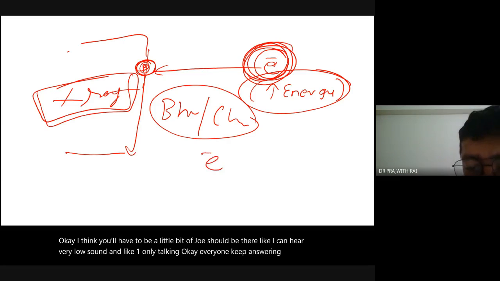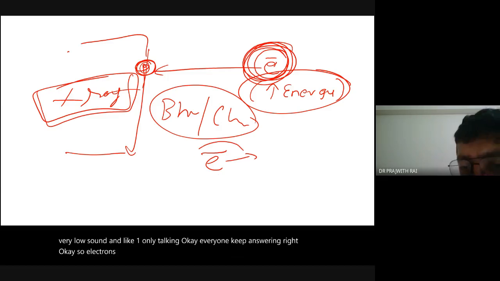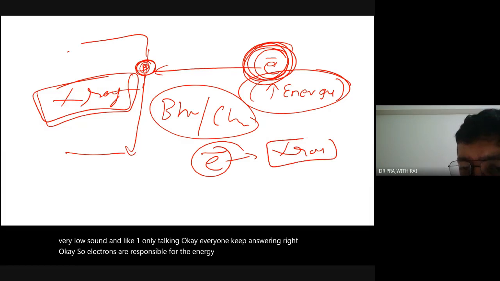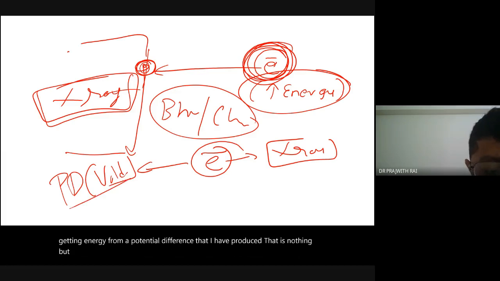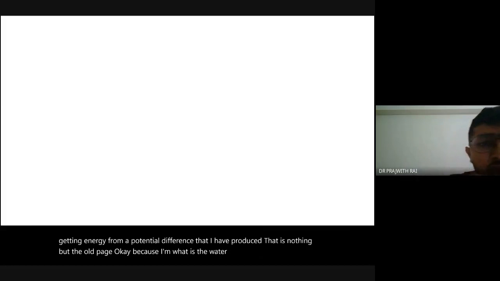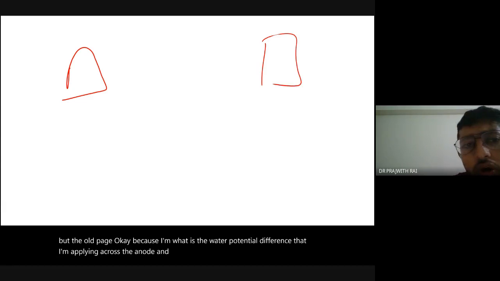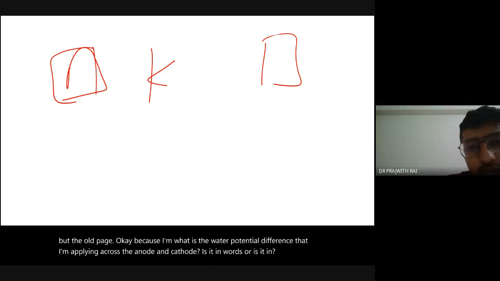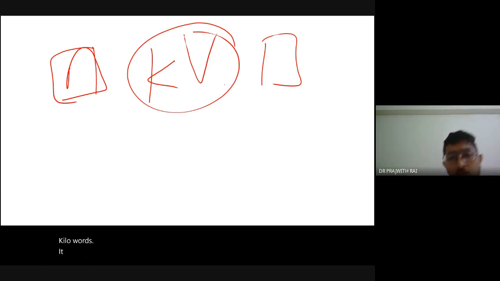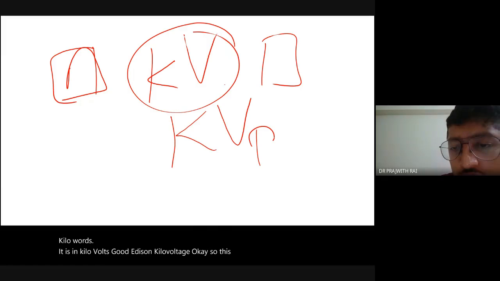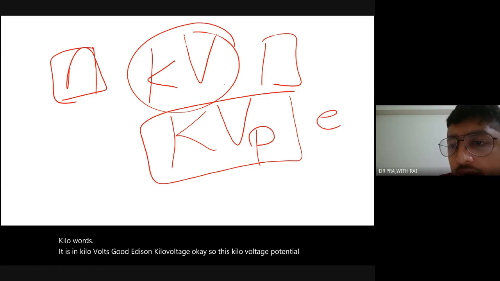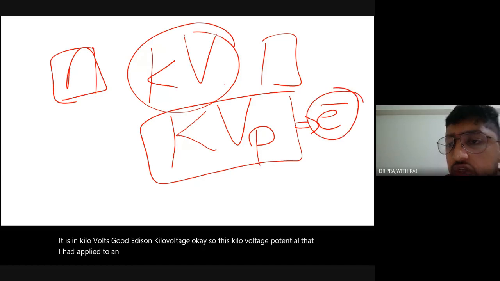So electrons are responsible for the energy in an X-ray, and this electron is getting energy from a potential difference that I have produced, that is nothing but the voltage. What potential difference am I applying across the anode and cathode? Is it in volts or in kilovolts? It is in kilovolts. Good. So this kilovoltage potential that I have applied to an electron is deciding the energy of the X-ray.